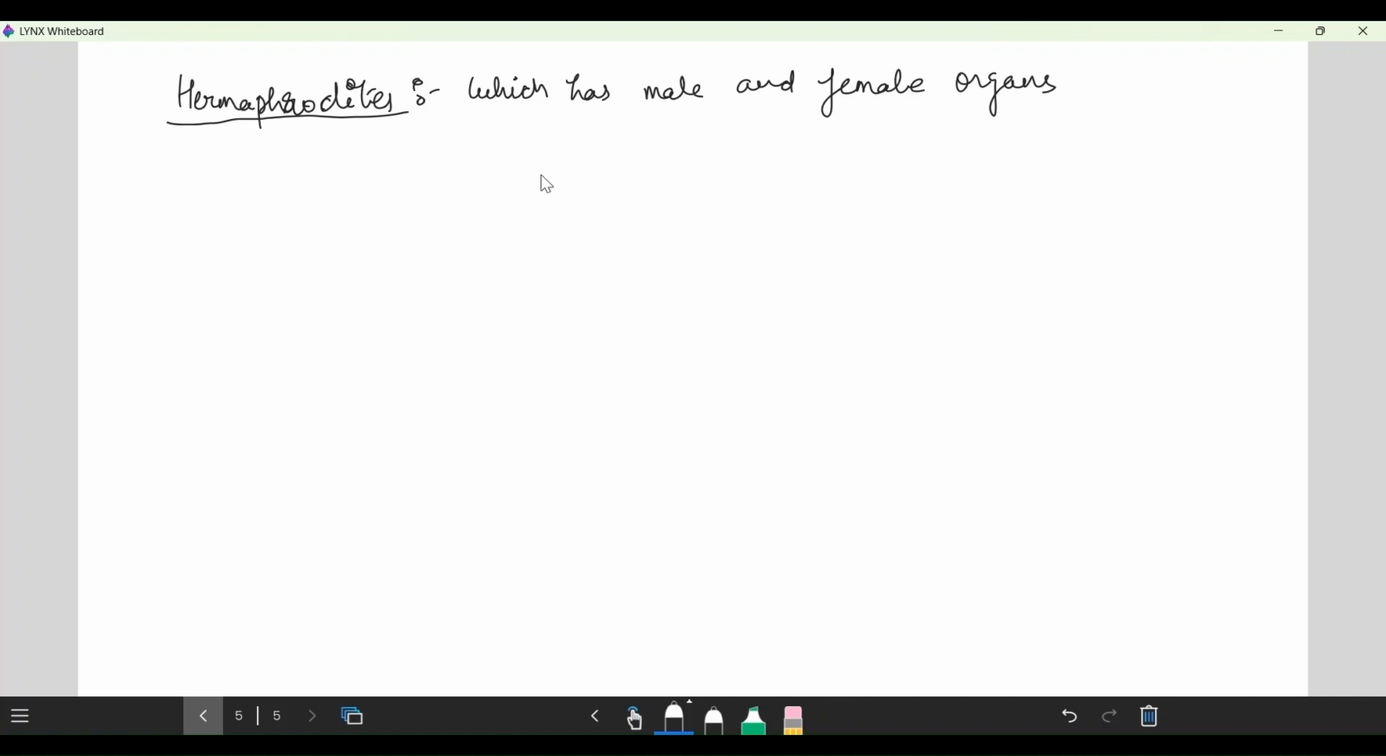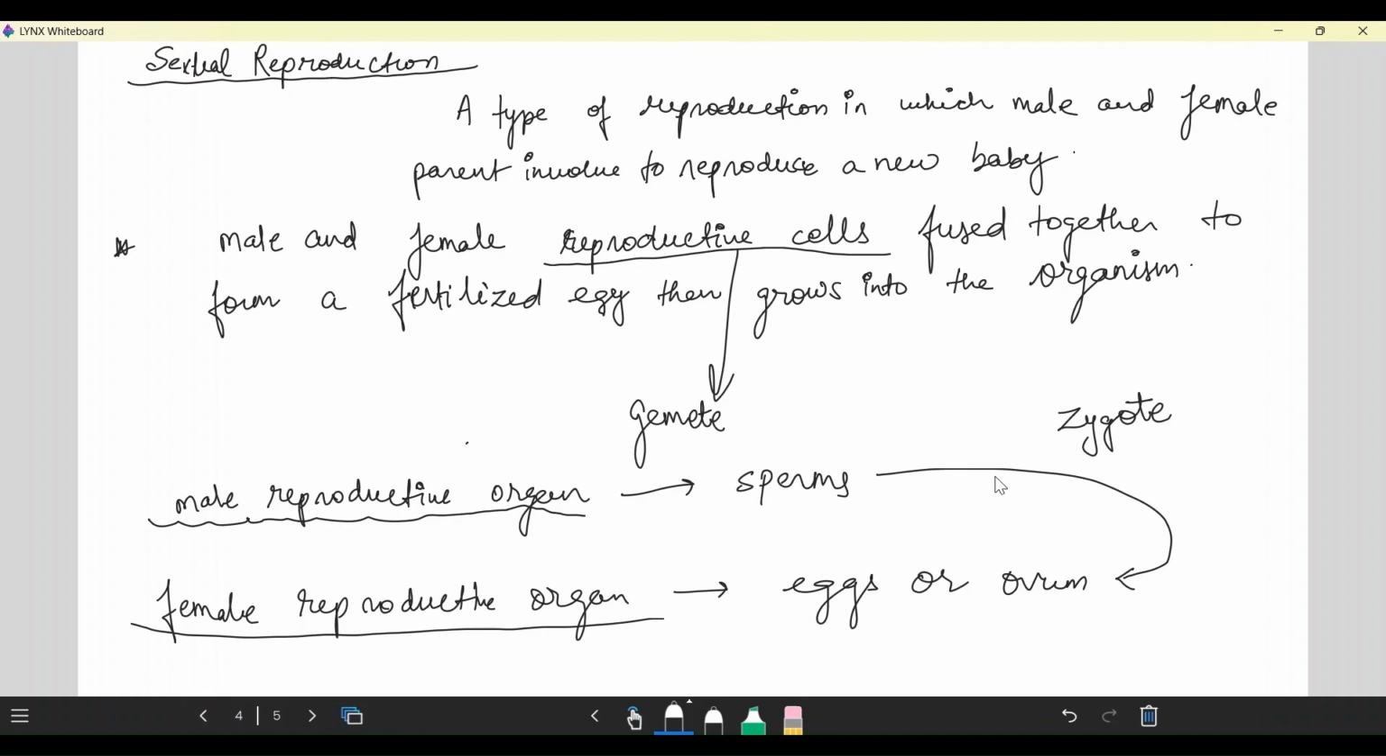But in humans, a female has a separate reproductive organ and a male has a separate reproductive organ. So they have sperms and ovums. During sexual reproduction, the sperm and ovum fuse together to form a third cell known as zygote. I told you that in the previous slide. This sperm fused into the egg or ovum to form the zygote.